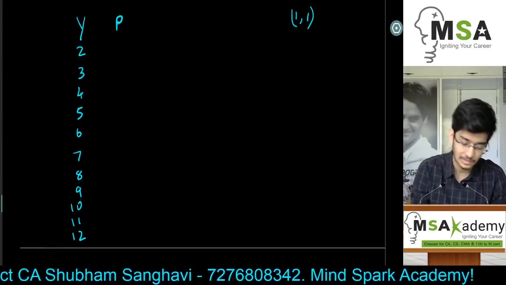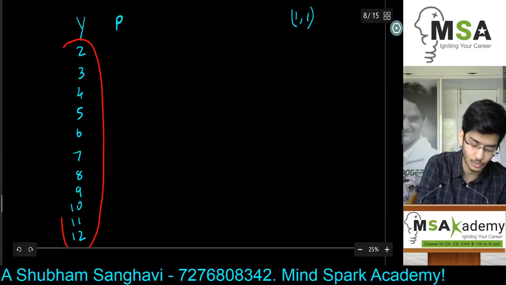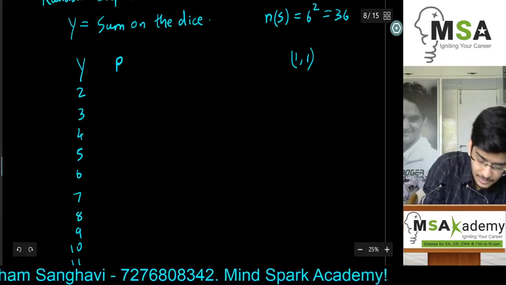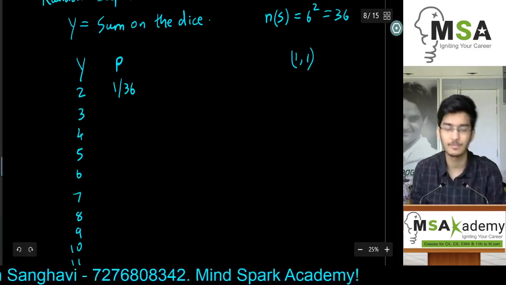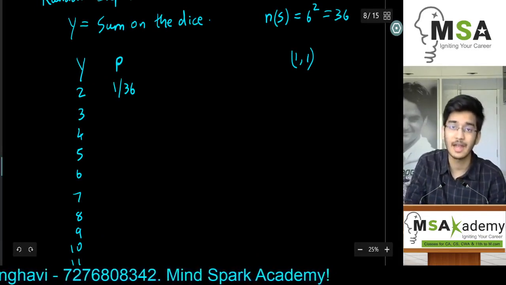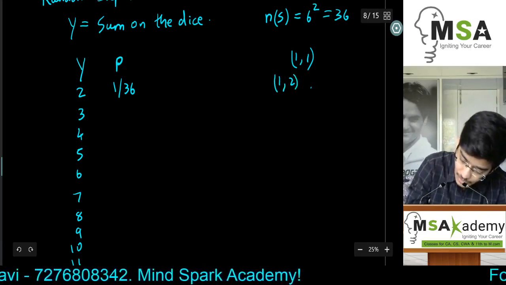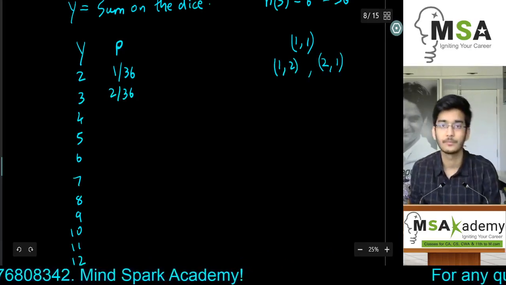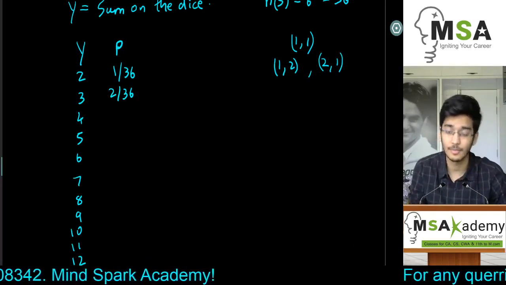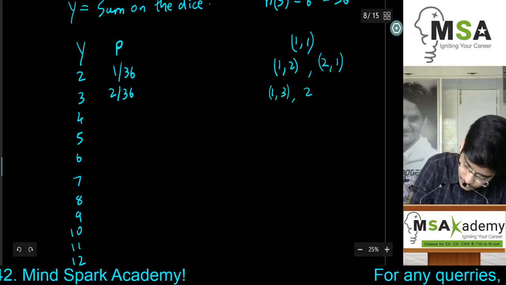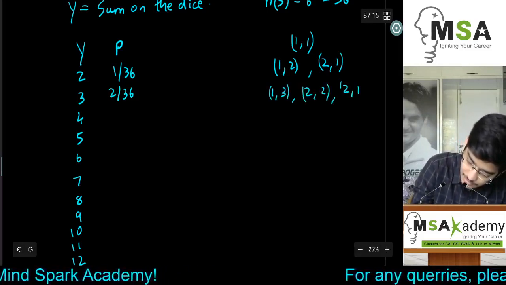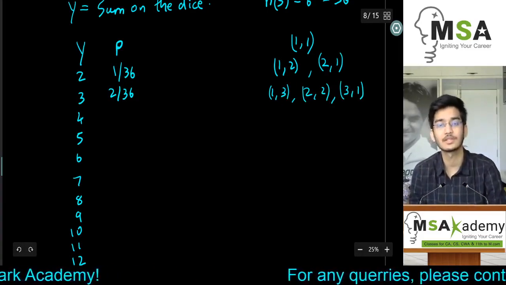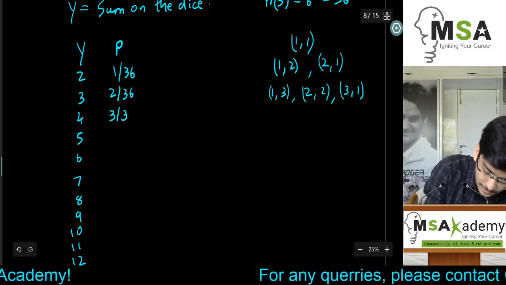outcomes. So there are different types of sums right from 2 to 12, and we are looking into the probability of different outcomes now. So 2 आने की probability is there is only one case after 36 cases, so 1 by 36. Similarly, the probability of the addition being 3 is 1, 2 and 2, 1. So there are two different cases, therefore the probability will be 2 by 36. The cases where the addition will be 4 are 1, 3, 2, 2, and then 2, 1. Sorry, 3, 1. So all these three cases are the only three cases where the addition is 4. Therefore, there are 3 cases out of 36.